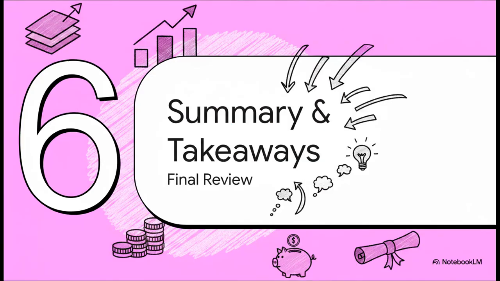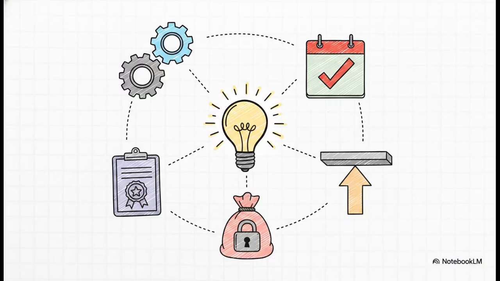Which brings us to Section 6, Summary and Key Takeaways. Let's pull all this together. All right, lock these 5 points into your memory. 1. The transition brings familiar concepts into new buckets. Sections 138 to 144 are your new go-to for business deductions. 2. Tax year replaces assessment year without skipping a beat.